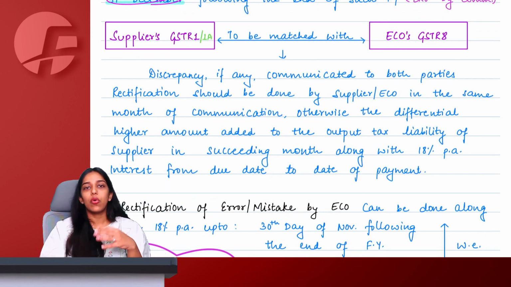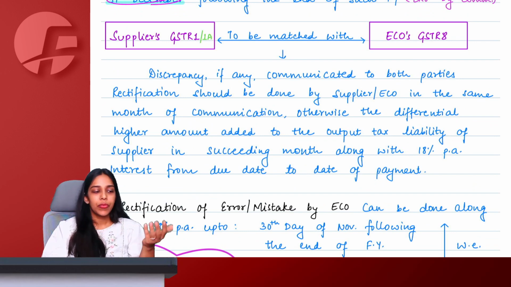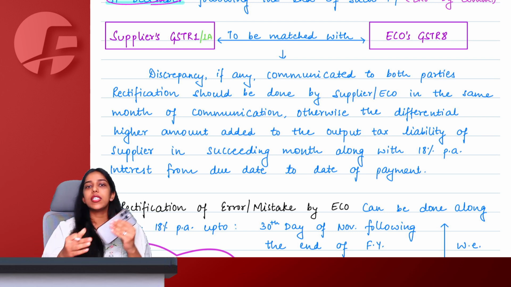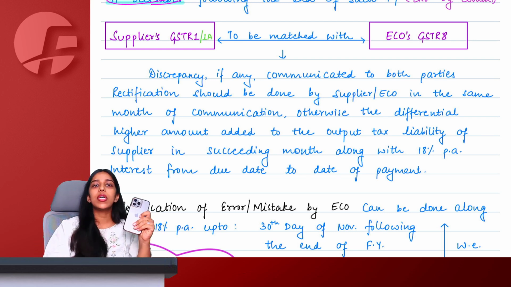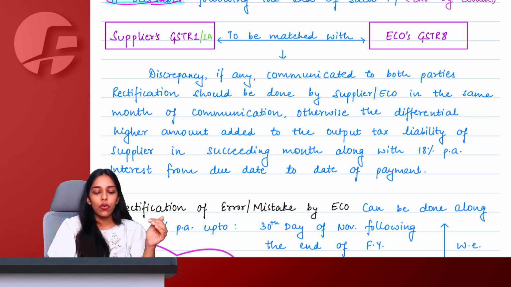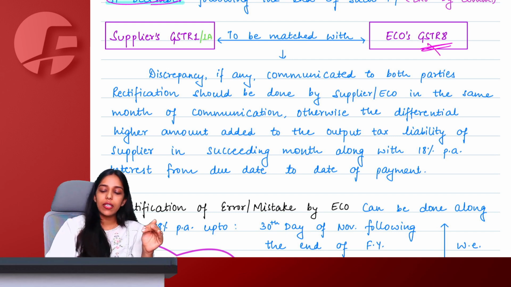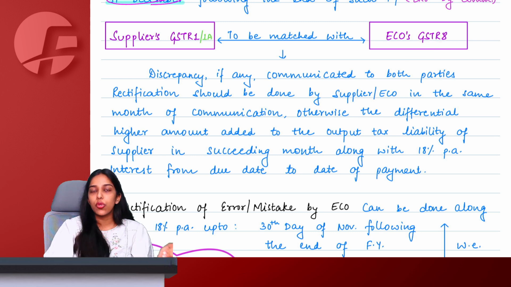Okay, ma'am. Now, whenever a supplier makes a sale, let us say we have sold this mobile phone through Amazon. The supplier of the mobile phone will file GSTR 1 or now 1A also showing the sales, and the e-commerce operator will file GSTR 8 showing details of this mobile phone sold via it.